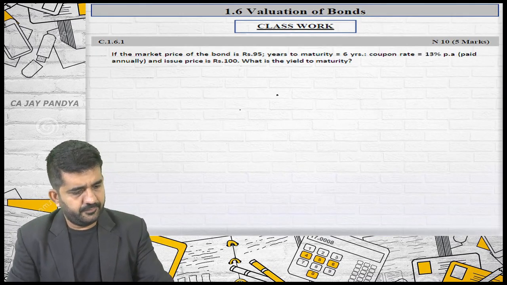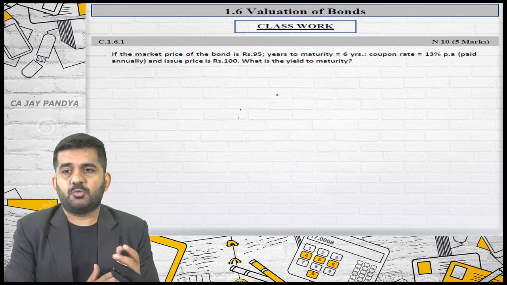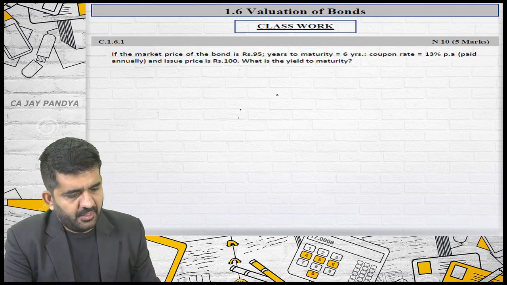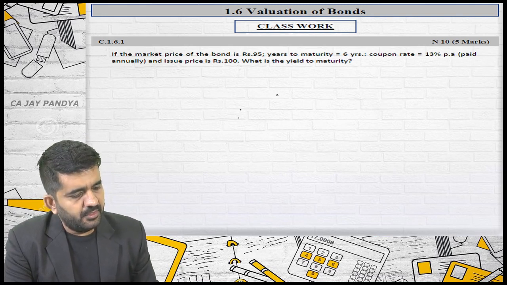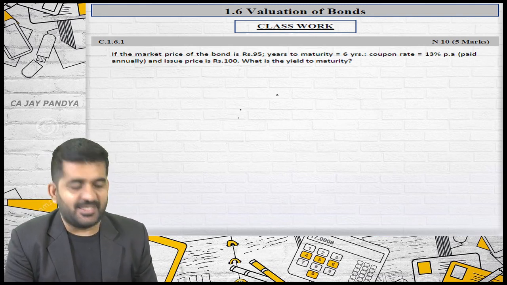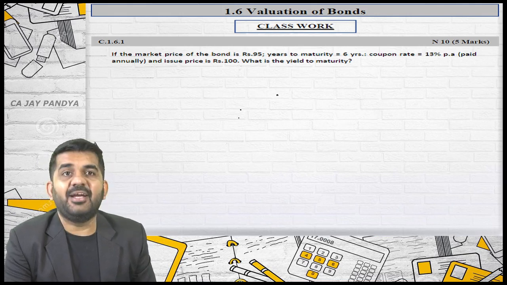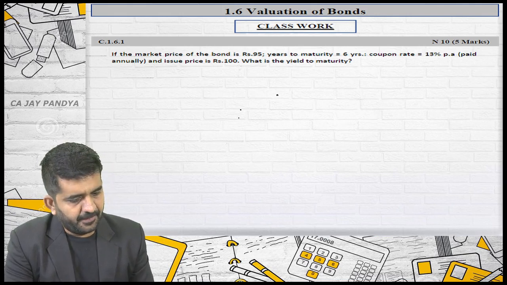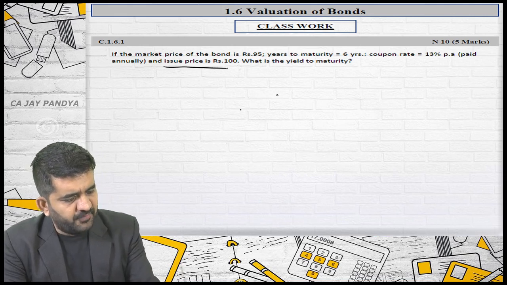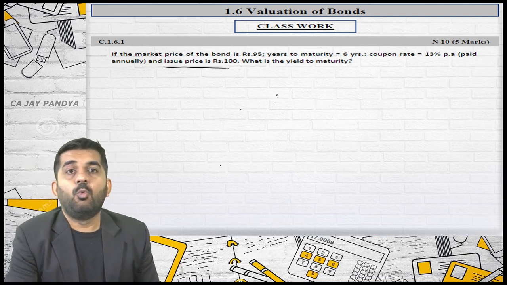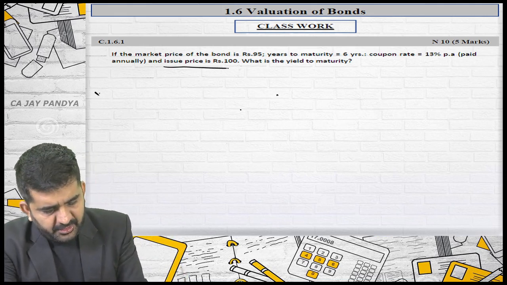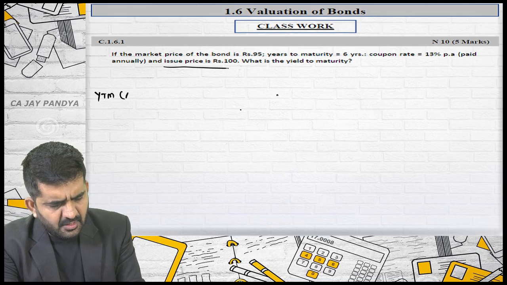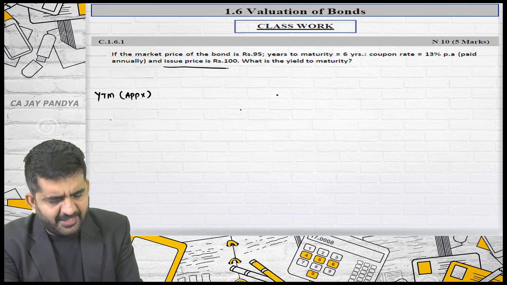So this is the first question. The first question is of YTM. If the market price of the bond is 95, years to maturity is 6 years, coupon rate is 13% paid annually, and issue price of the bond, this is the face value of the bond, is 100, what is the yield to maturity? I am finding out yield to maturity by the approximation method.